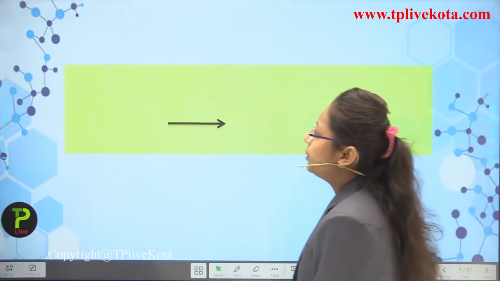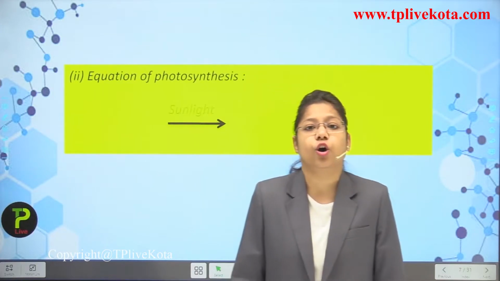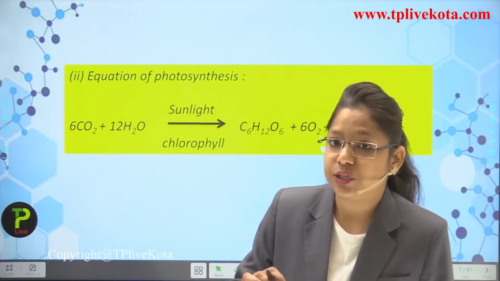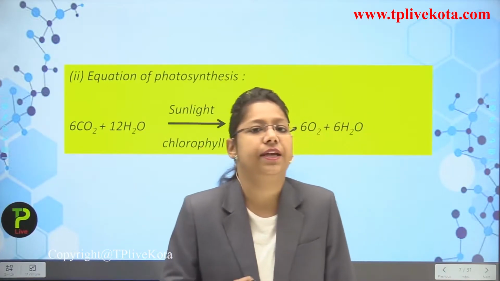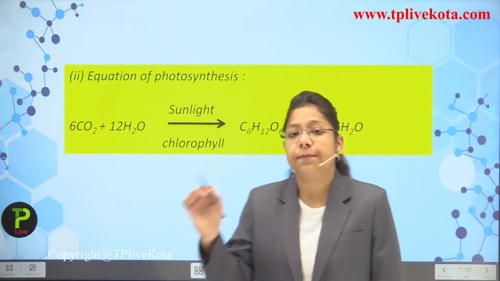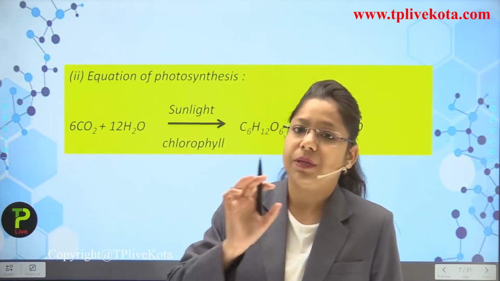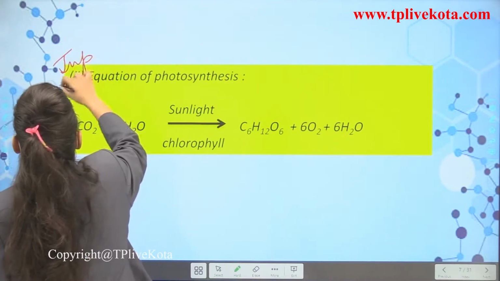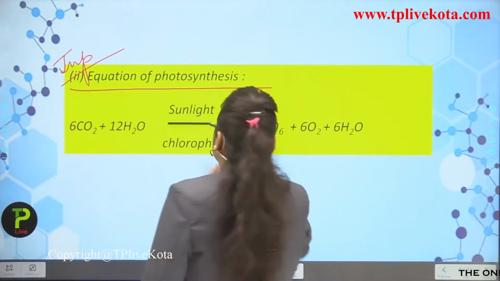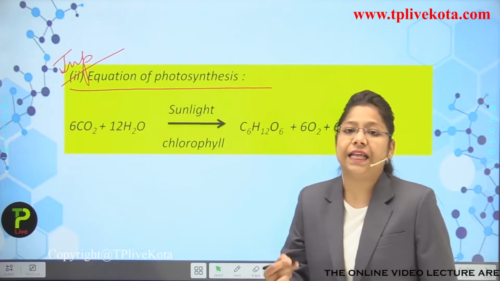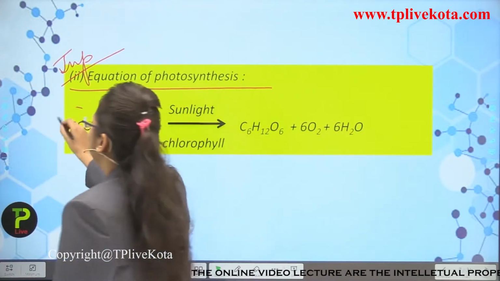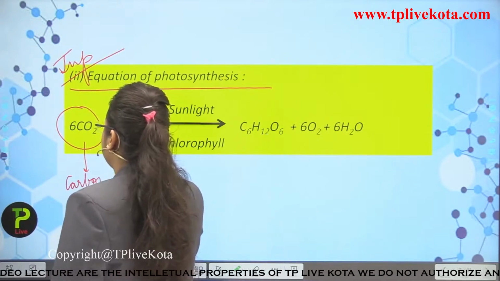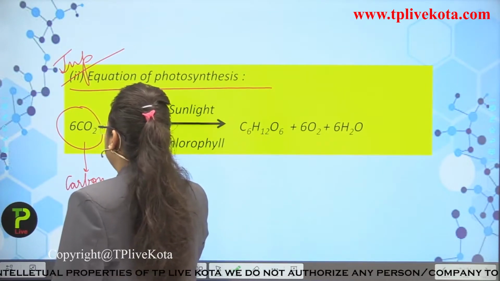Now next I am going to talk about the equation of photosynthesis. Now we have to learn about the equation of photosynthesis because it is very, very important, and in some examinations questions may be asked from it. So it is very important, mark it as important here. So if we talk about the equation of photosynthesis, there is carbon dioxide which is coming from the environment. Okay, this is what? Carbon dioxide.